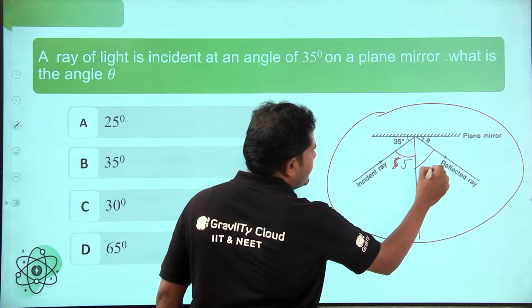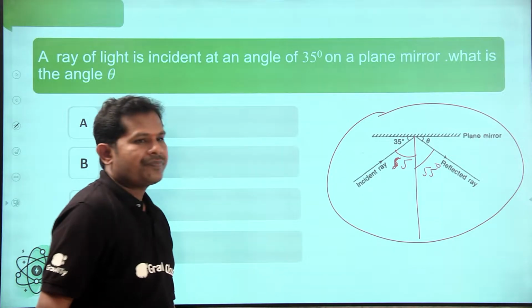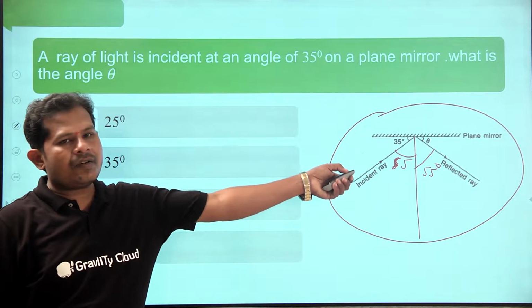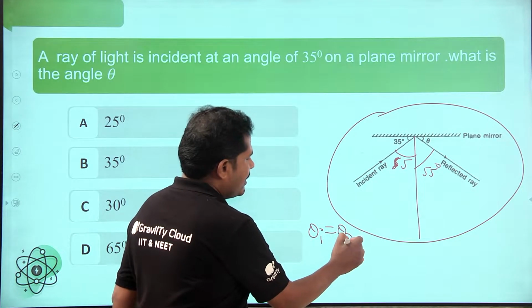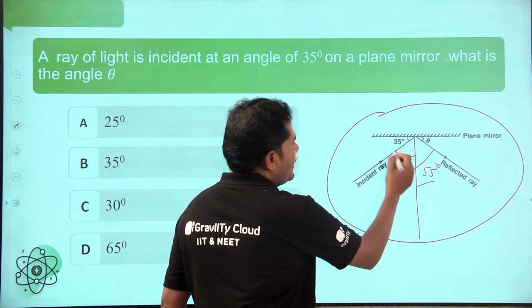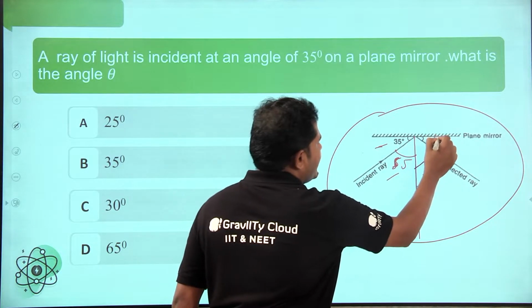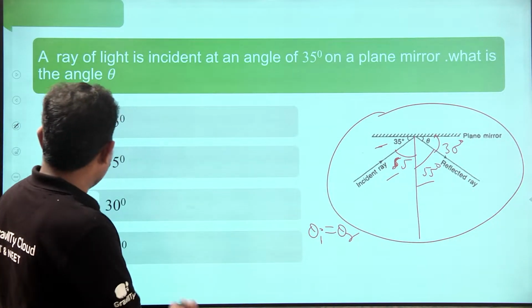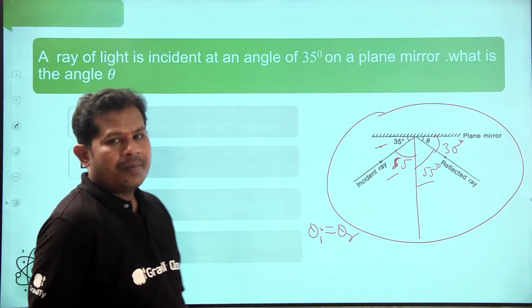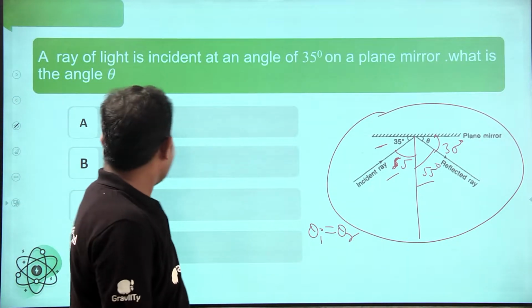So this is also 55 degrees. Angle of incidence is equal to angle of reflection, theta I equals theta R. So this is 55, 55. Automatically this 35 is also equal to 35 degrees. So which option is right? Option B is right.